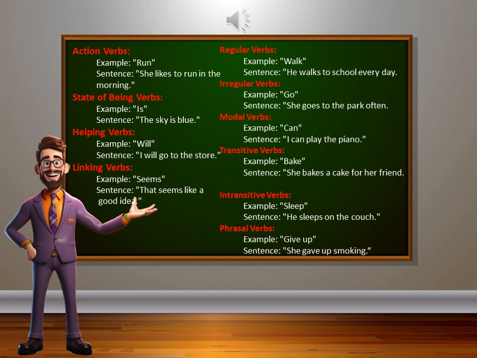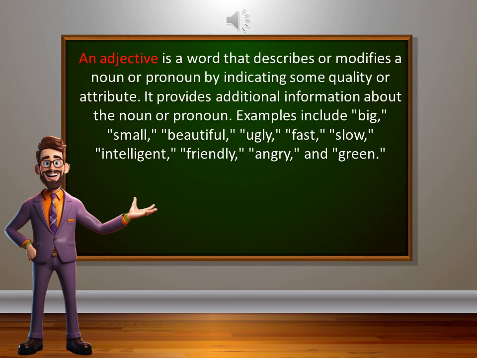Intransitive verbs. Example, sleep. He sleeps on the couch. Phrasal verbs. Example, give up. She gave up smoking. These examples illustrate how verbs can be used in different contexts to express actions, states of being, and other concepts. The third one is adjective.